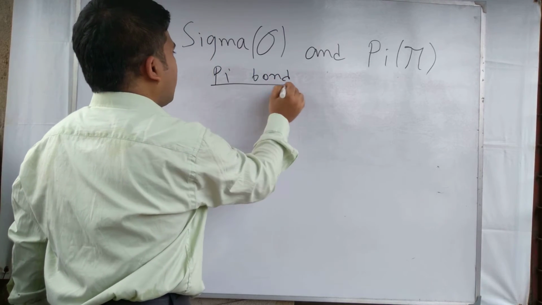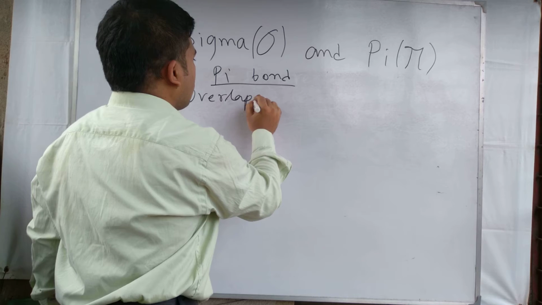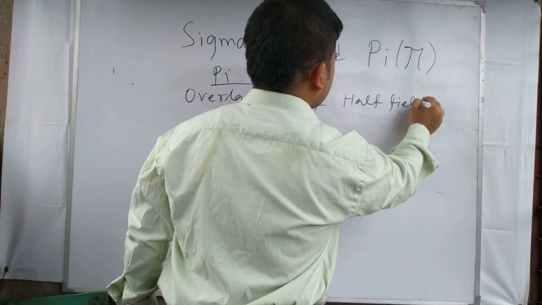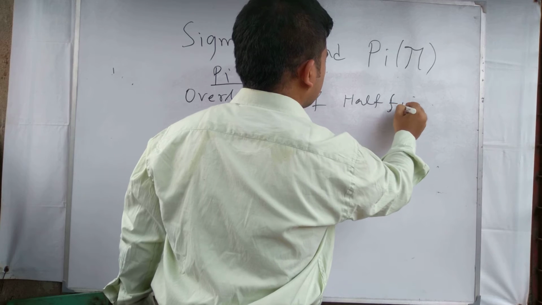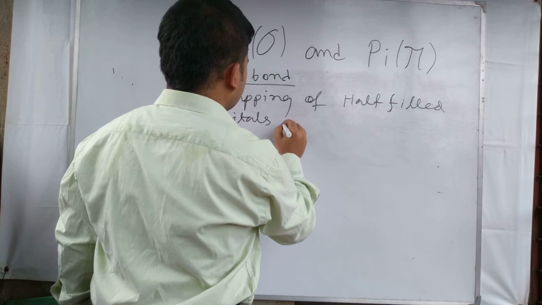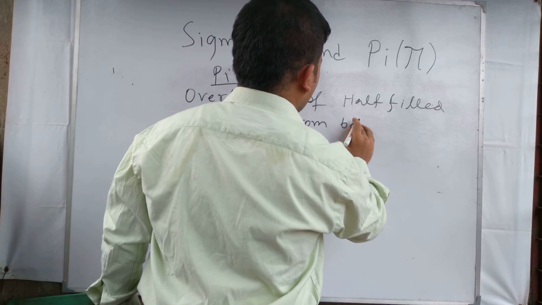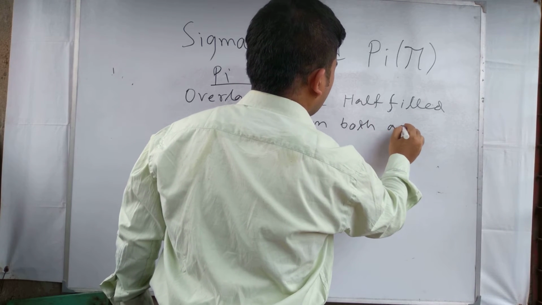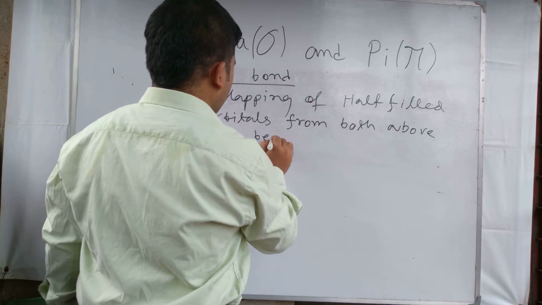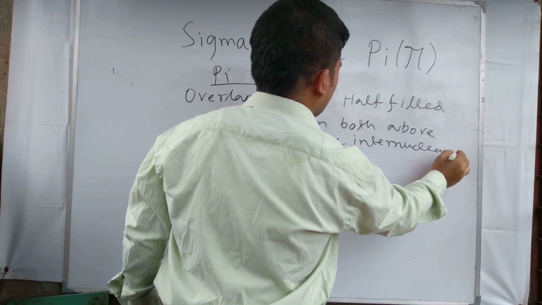Pi bond is formed by overlapping of half filled orbitals from both above and below the internuclear axis.